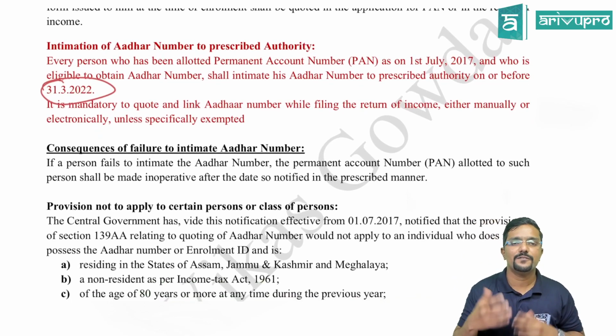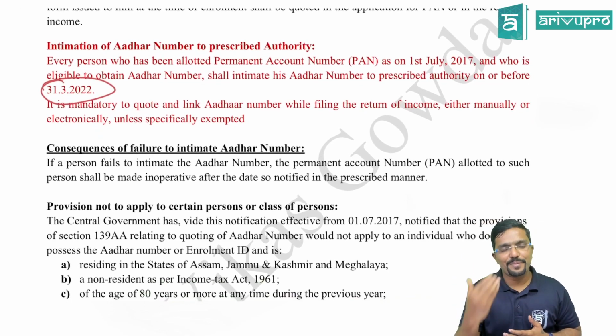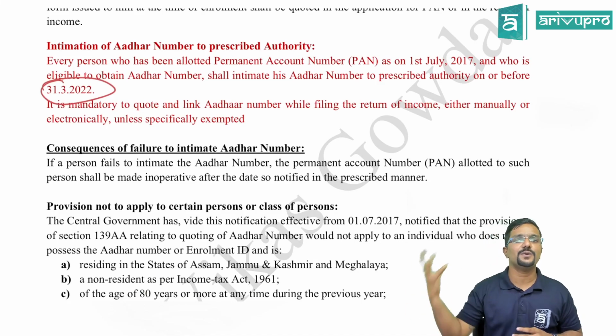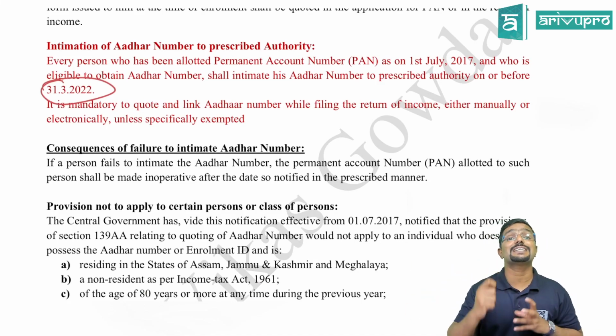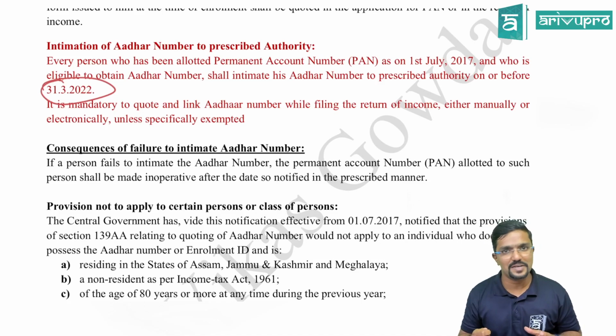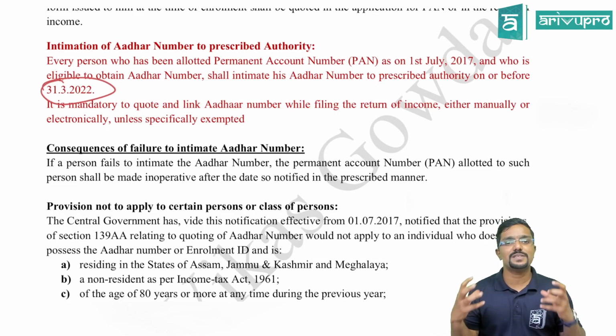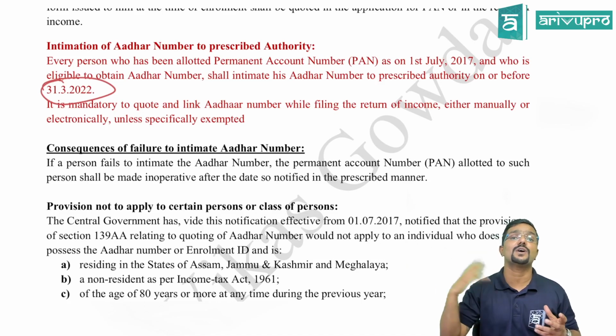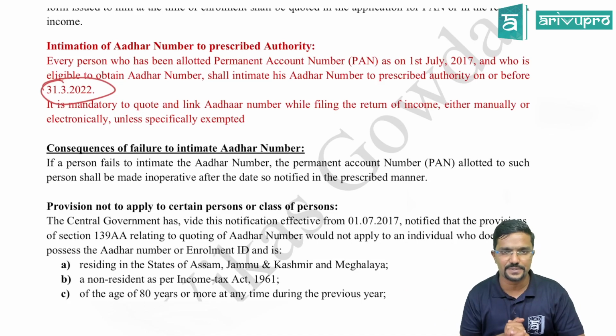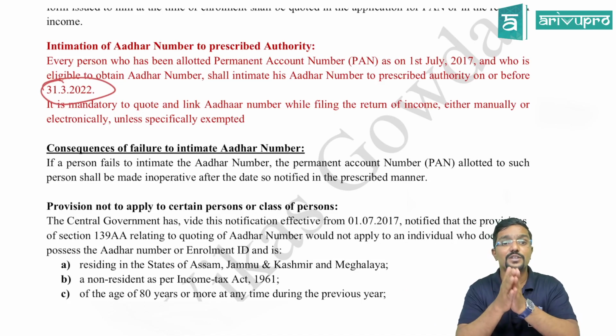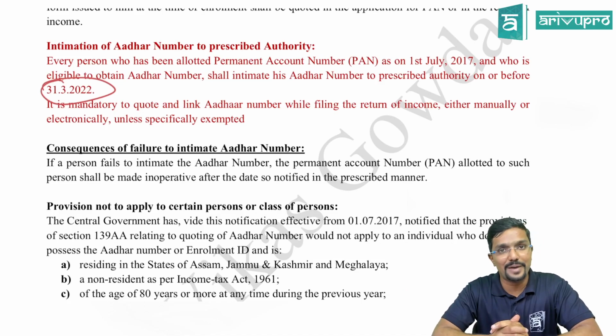Okay. And for income tax purpose, PAN is a unique number. They just try to link it with you so that they can track the transaction. Who? Income tax department. So now with the help of this Aadhaar and PAN, the department is able to track the transaction. What is coming in, what is going out of your bank account, everything they are able to trace. That is the intention of linking this Aadhaar with the PAN.